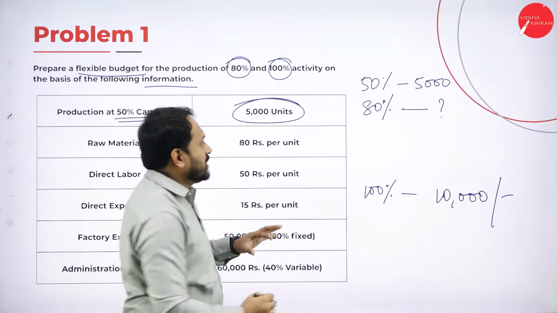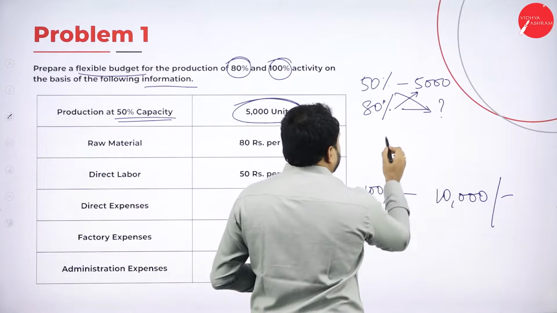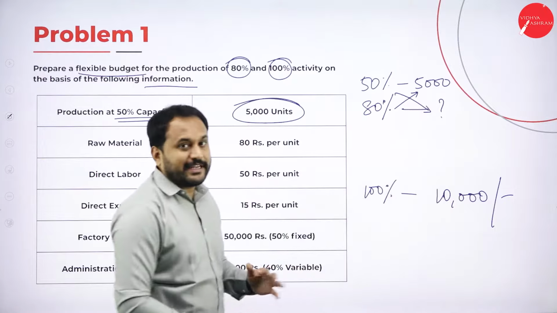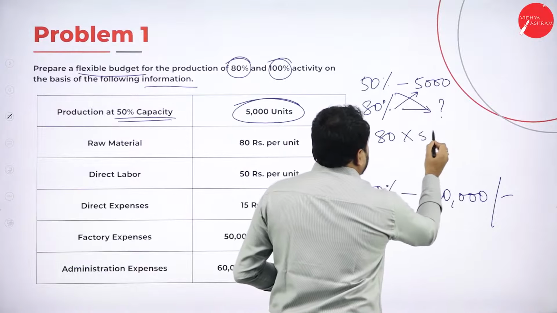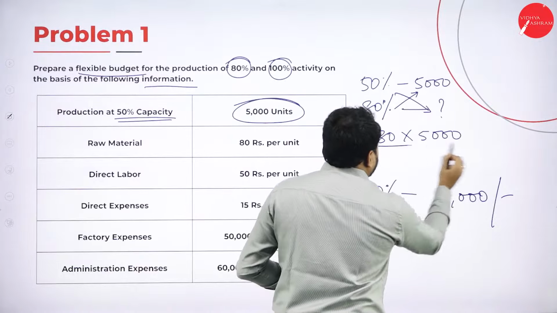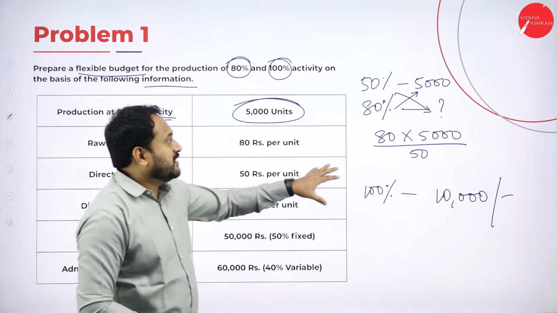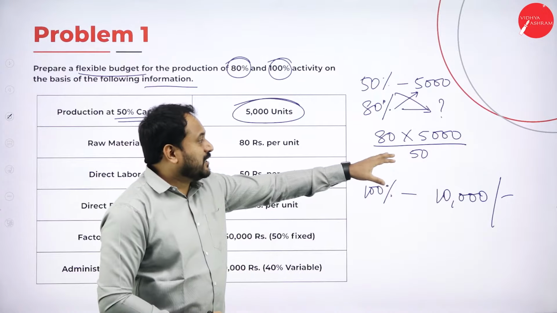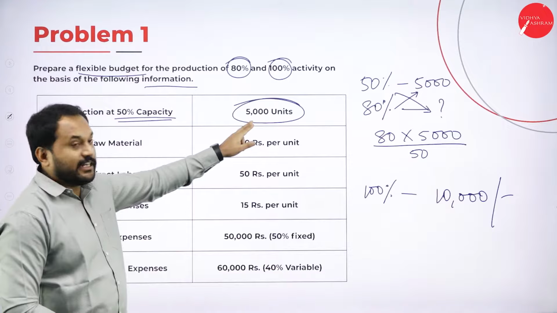So it is always a cross multiplication where this will go here and this comes here. That means percentage and percentage will get cancelled, and we have 80 into 5,000 divided by 50, because for 50% it is 5,000 units.